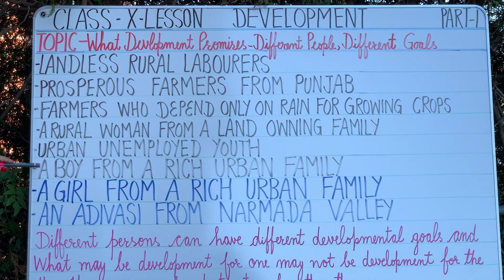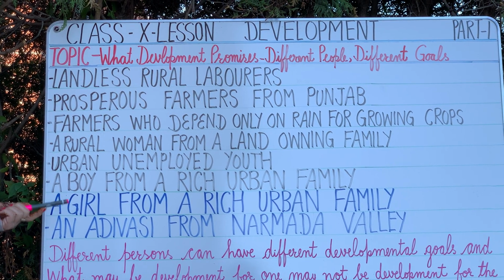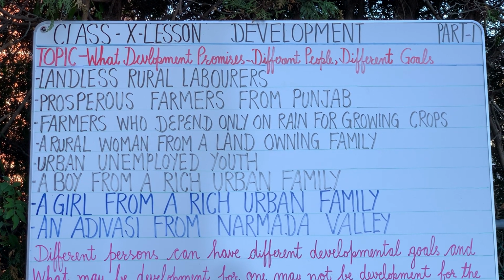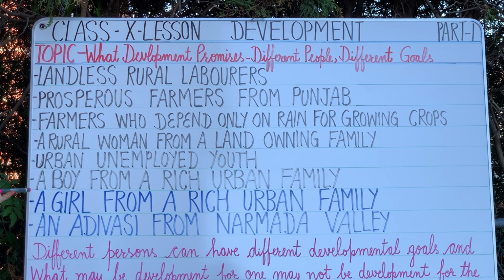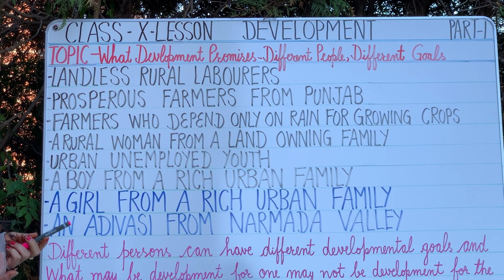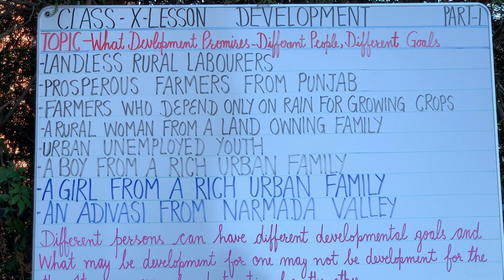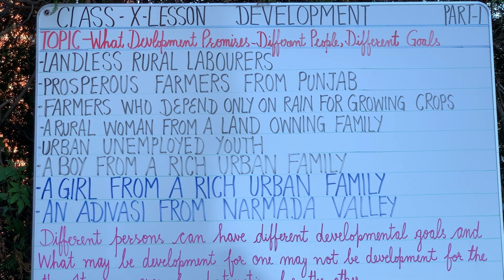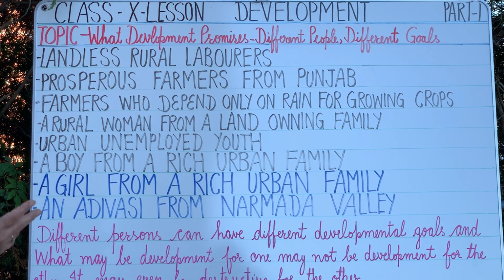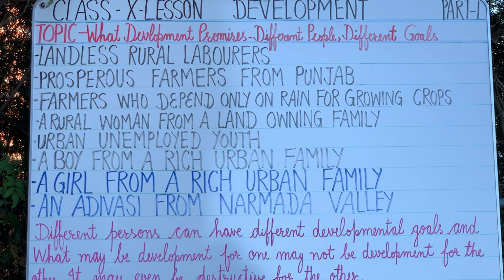Next, a boy from a rich urban family. This boy lives in the city and belongs to a very rich family. His goal will be to have a motorcycle in class 10th, in class +1 or +2, and cars as well, and to get an education in the reputed colleges of the country, and he may aspire to go abroad for higher studies and settle in that country.